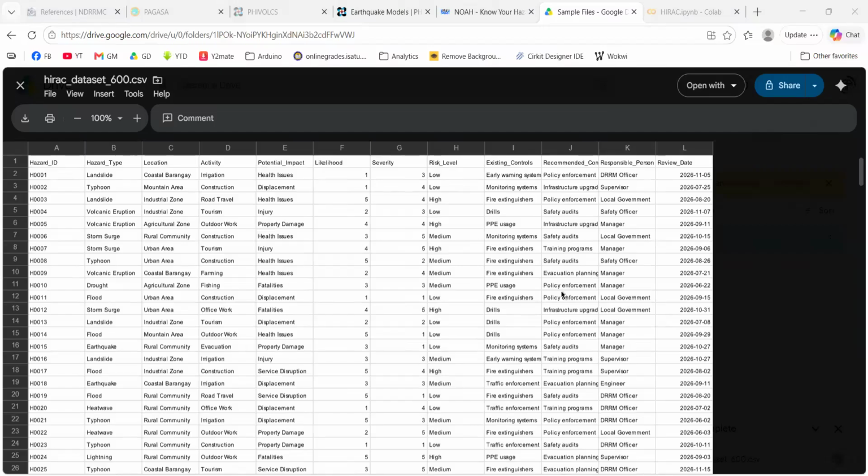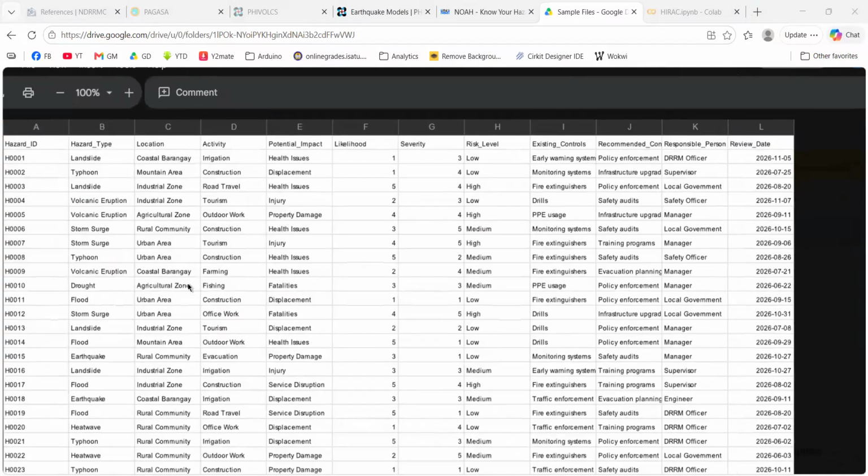Okay. Now for the second half, we are told to generate a mock CSV file for HIRARC. In reality, we advise having a survey form, a questionnaire. You can use Google Forms or similar online questionnaires where the different members of your organization or community can help you list down the different hazards that can be present within your organization or community.